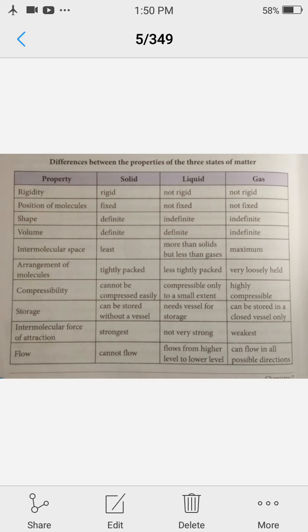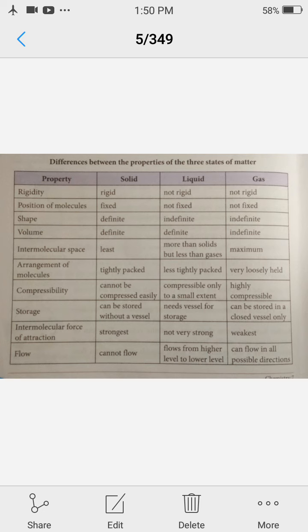Intermolecular space is least in solid, more than solids but less than gases in case of liquids, and maximum in gases. Next is arrangement of molecules: in solids they are tightly packed, in liquids less tightly packed, and in gases very loosely held. Compressibility: solids cannot be compressed easily. Liquids are compressible to a small extent.